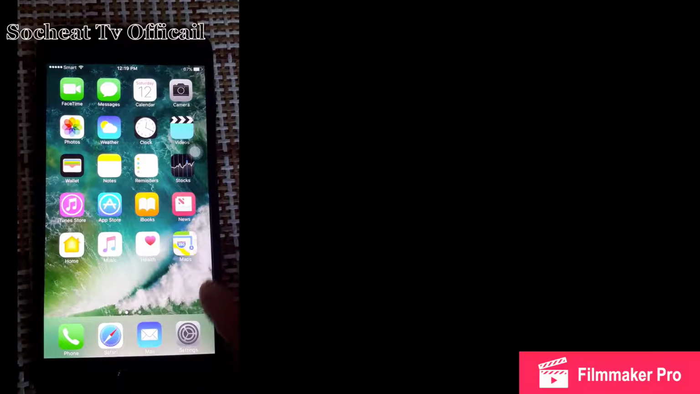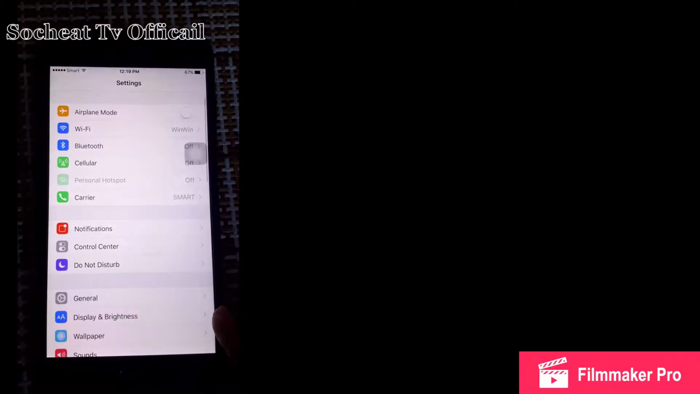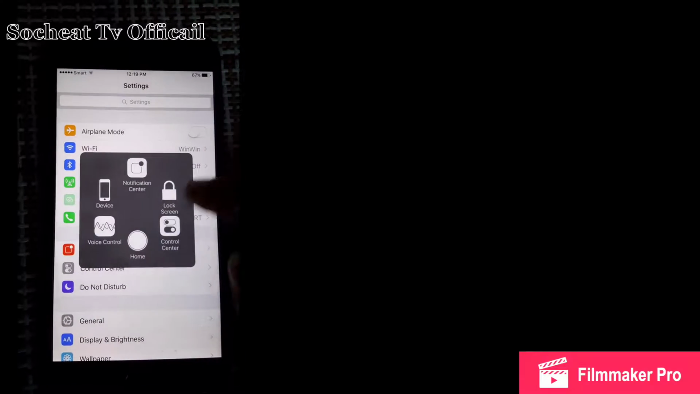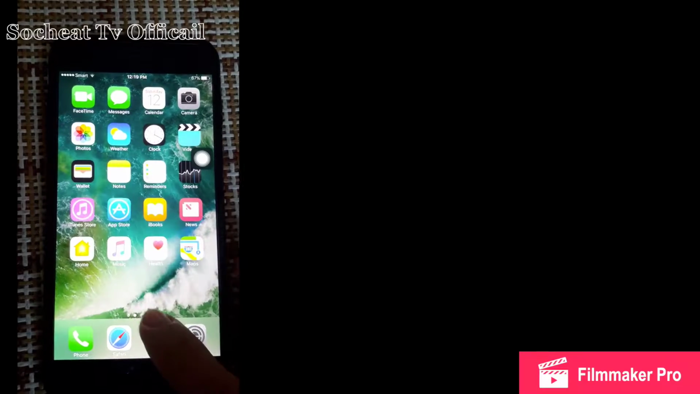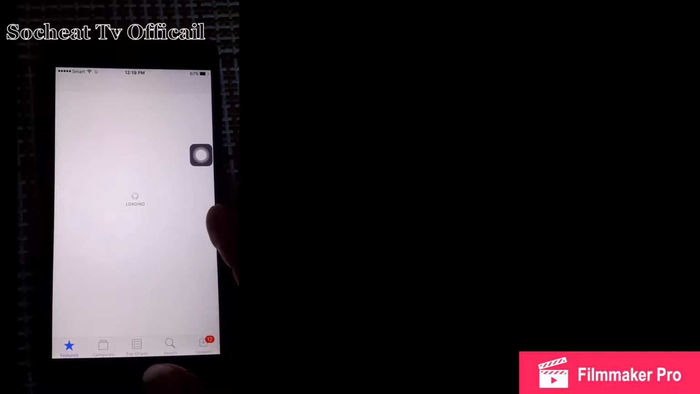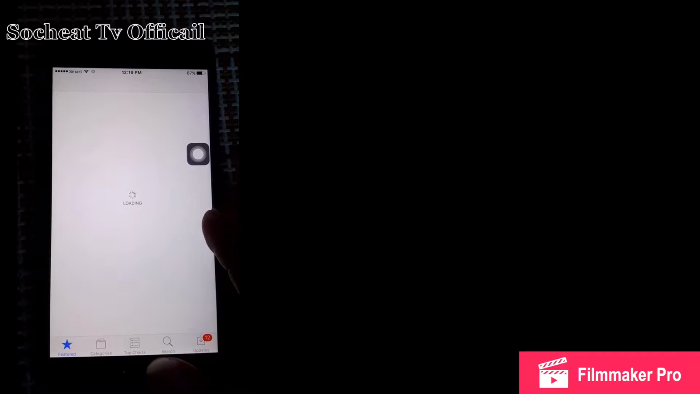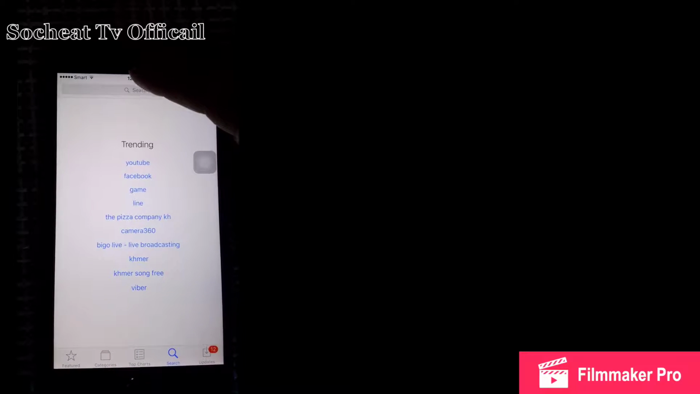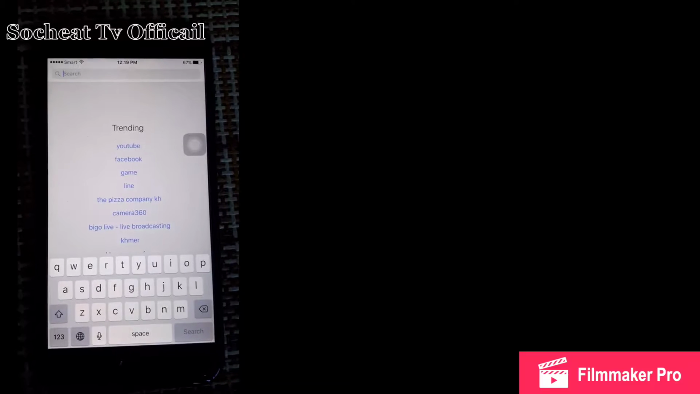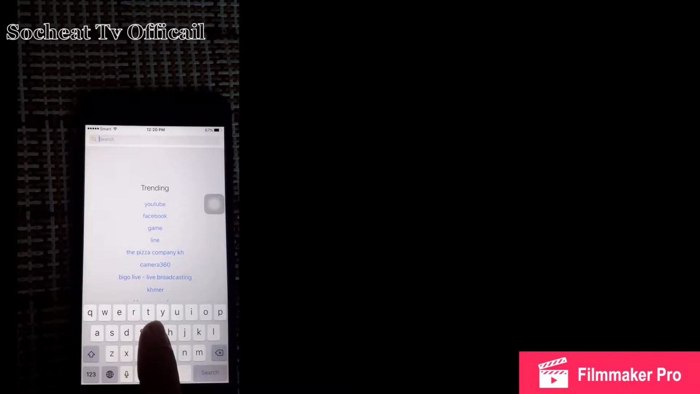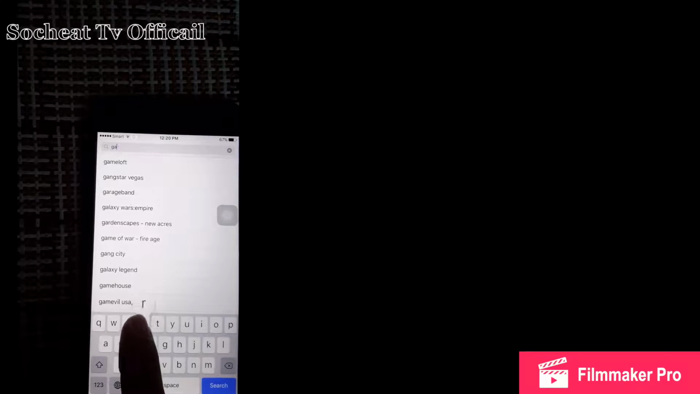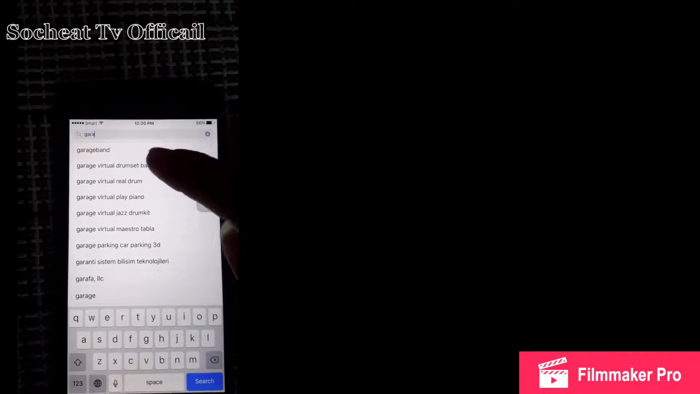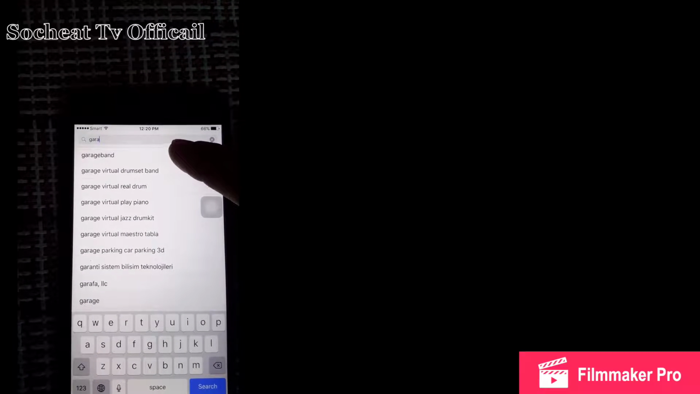Okay, now we have to connect to the Wi-Fi, and then go to the App Store. To that, then click on search now. You need to type garage. Okay, you can see on the top GarageBand, and click on it,